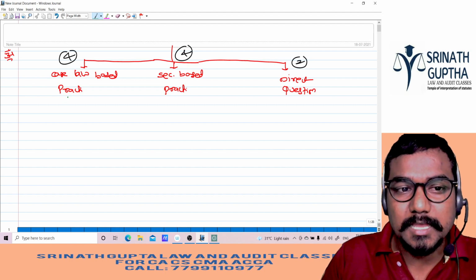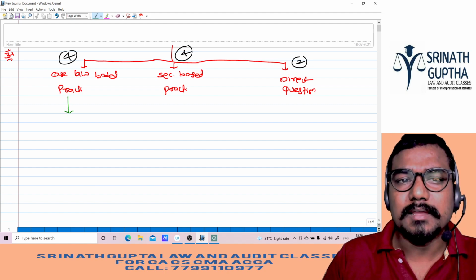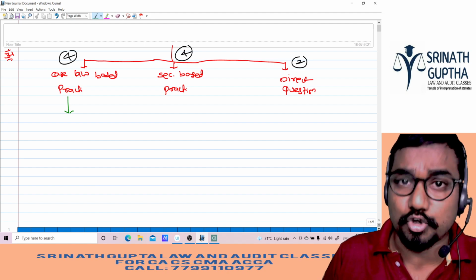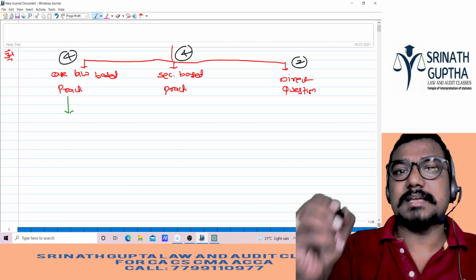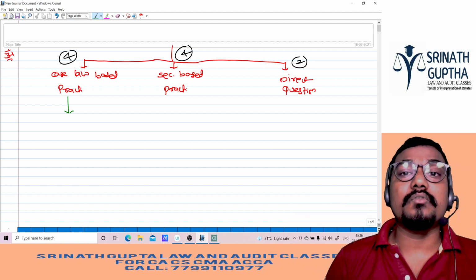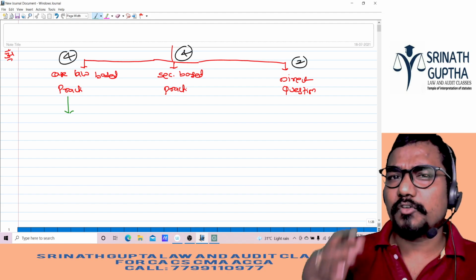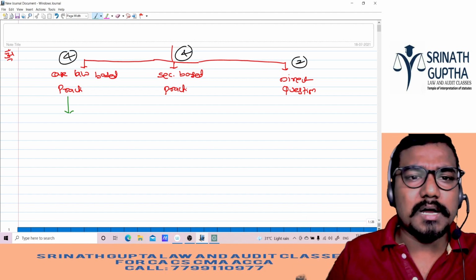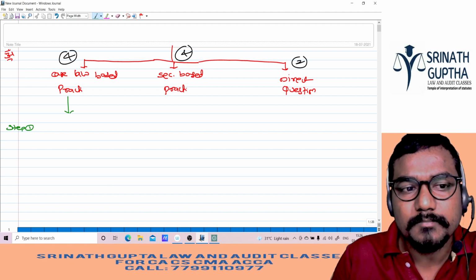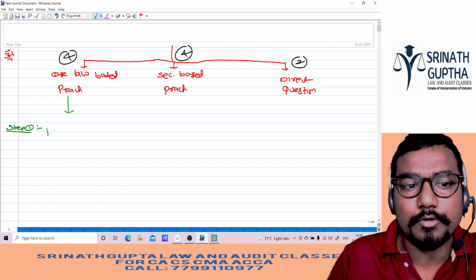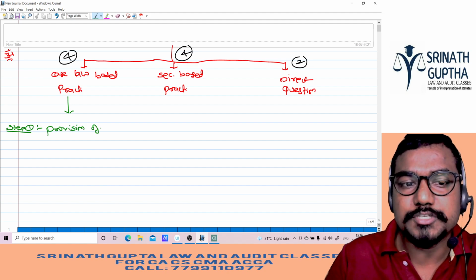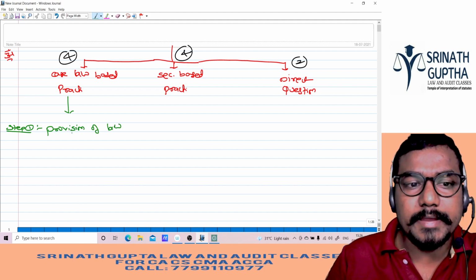If it is a case law based practical question, for example, in the exam they will give a question similar to Mohori Bibi versus Dharmodas Ghosh. Whatever we have discussed in Mohori Bibi, the same thing will come in the exam. Otherwise, Balfour versus Mrs. Balfour, that kind of questions will come. How to answer that kind of questions? In 3 steps. Step number 1, we have to explain the provision of the law.